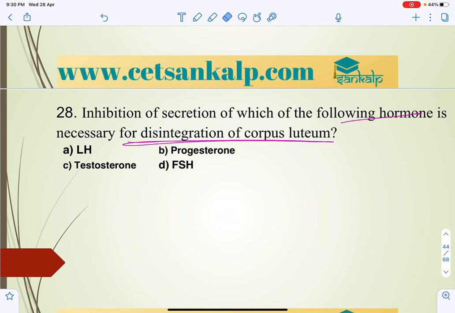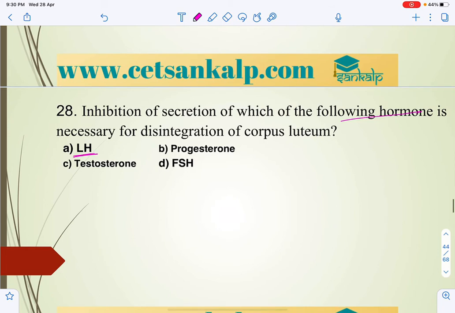The corpus luteum structure is mainly maintained with the help of luteinizing hormone, and that produces more progesterone. The progesterone hormone is primarily produced by the corpus luteum of the ovary, but it is also produced by the placenta. Keep in mind that progesterone is produced by the corpus luteum and also by the placenta.